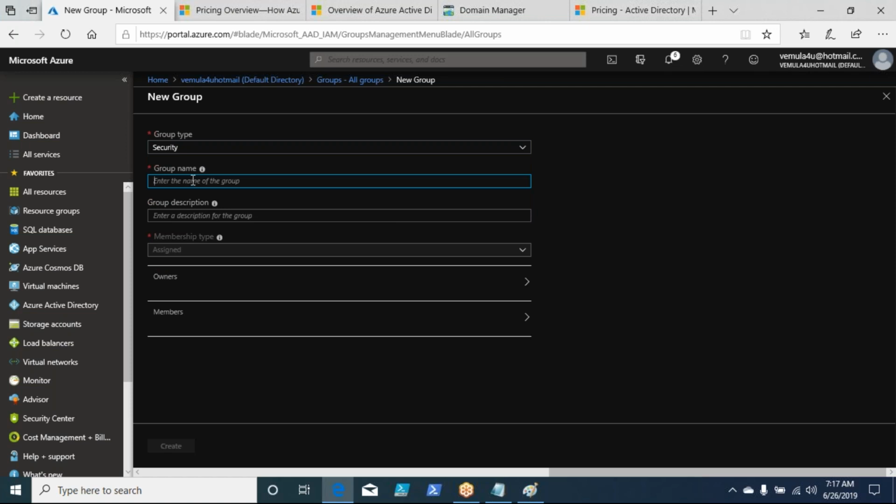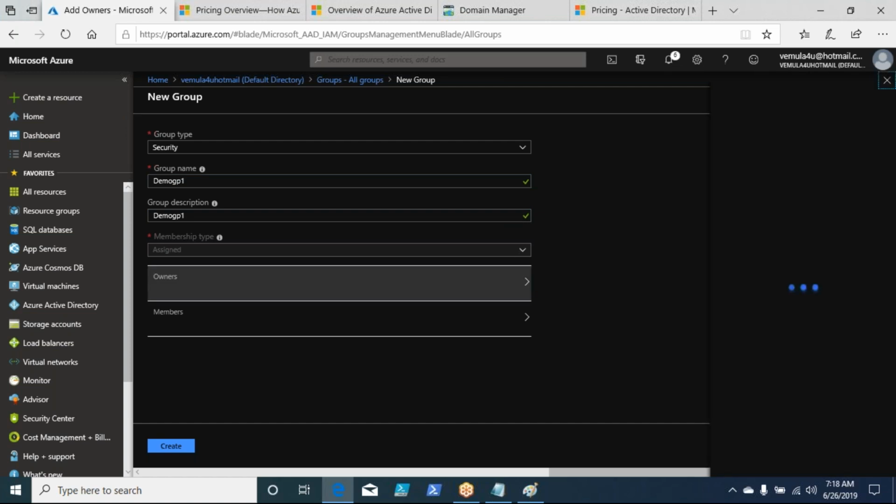Like any group, you will also have a group name, right? I'll say, what do we put? Demo group 1. I think that is the right name because group 1 is already there. And the description, right? What is the description of it? And there's a member type, right? There's only the member type that is assigned. And who will be the owners of this particular group?